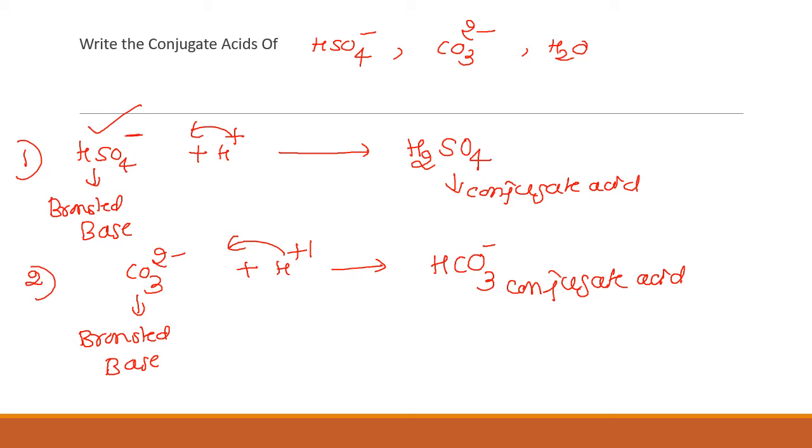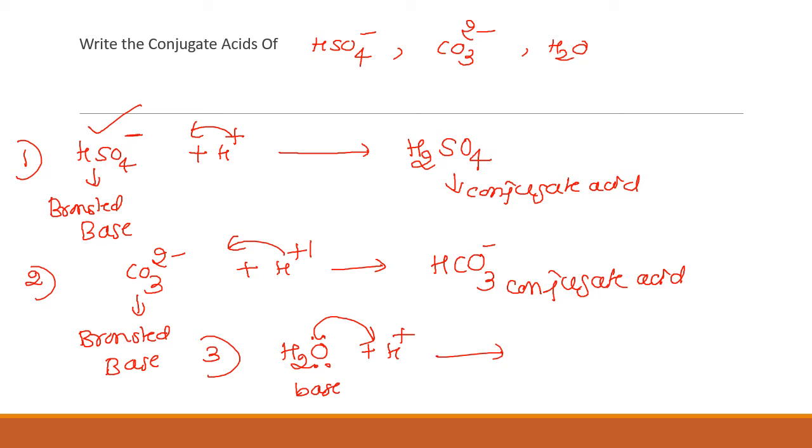Now let us consider the third one, H2O. You have to write its conjugate acid, so this is a base. A Bronsted base has to accept an H plus ion. Since H plus has an electron deficiency, oxygen, which possesses lone pairs of electrons, has to donate its electrons to H plus, and only then can it accept H plus.